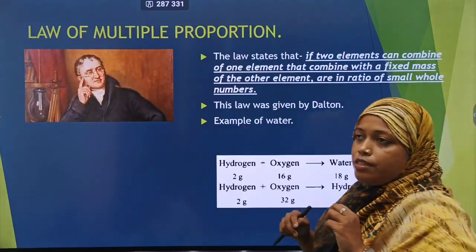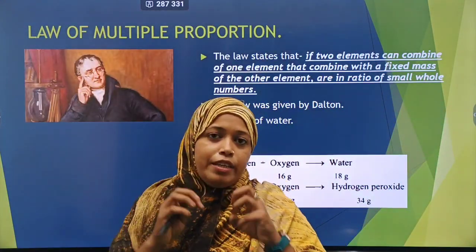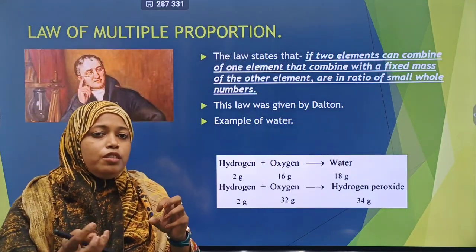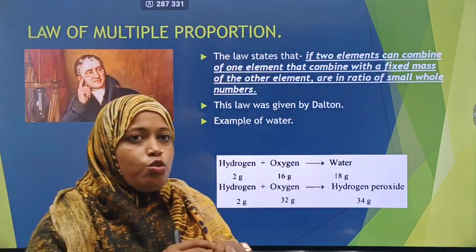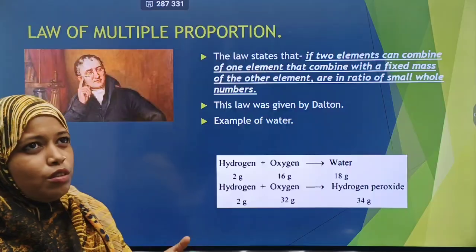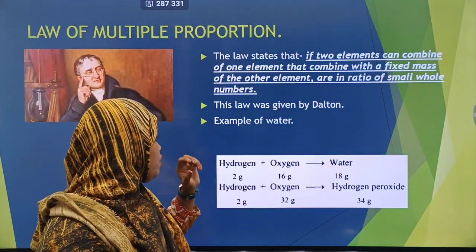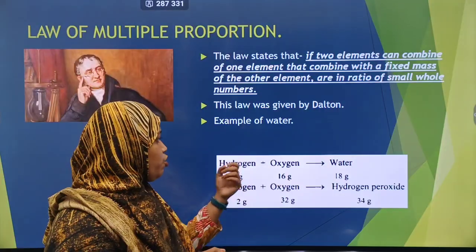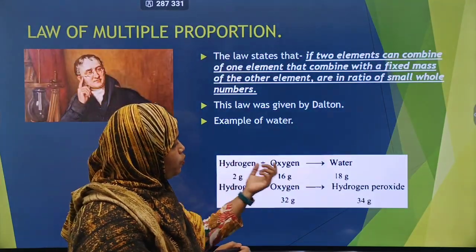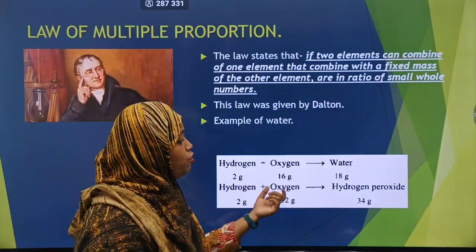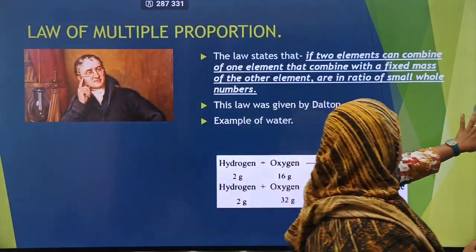If we take an element in a fixed amount and add the other element in different amounts, that will give us different compounds. He gave the example of hydrogen and oxygen. Hydrogen combines with oxygen to form water, and it also combines with oxygen to form hydrogen peroxide.